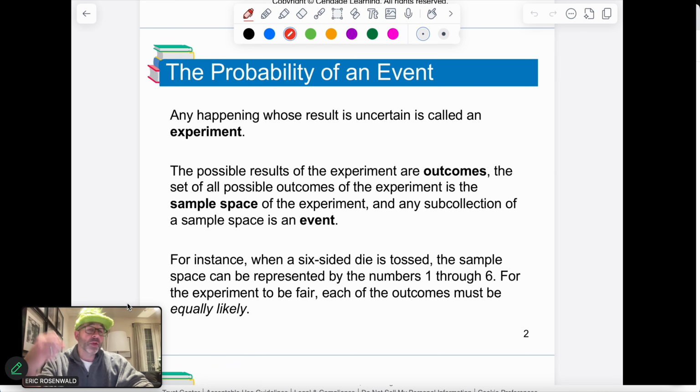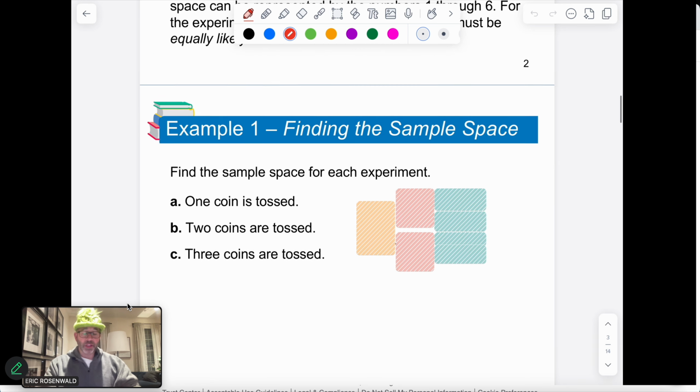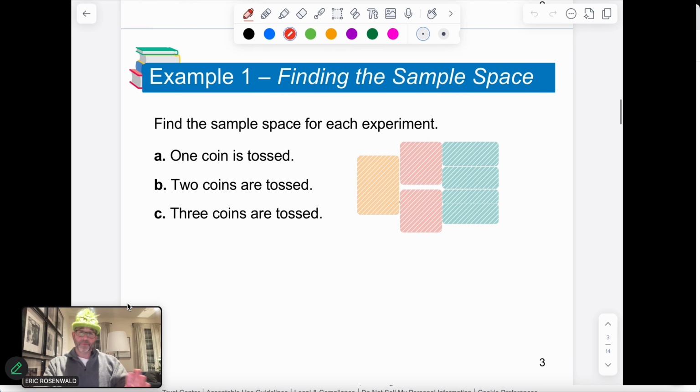And all the little parts of the sample space are known as events. So, for instance, when I roll a six-sided dice, the sample space is all of the numbers from 1 to 6. But for the outcomes, we're talking about side 1, side 2, side 3, side 4, and so on and so forth. So that's the difference as far as lingo when we're talking about things. Let's dive into some sample space stuff. You have to be able to create sample spaces or at least visualize them.